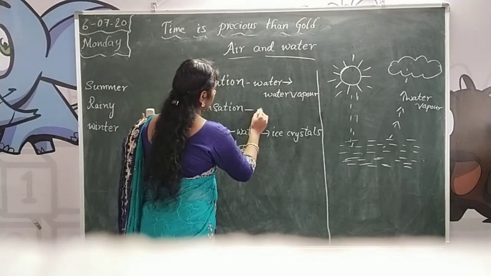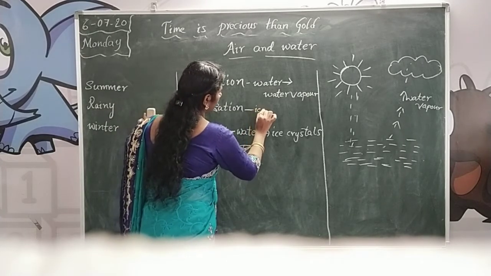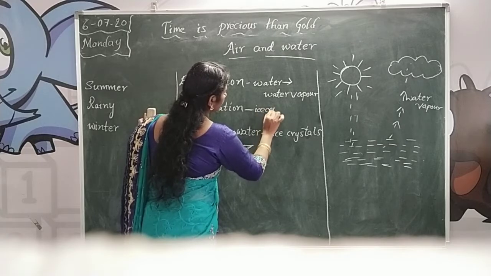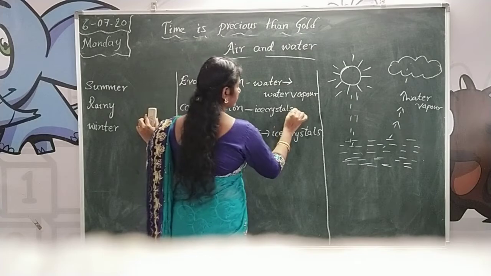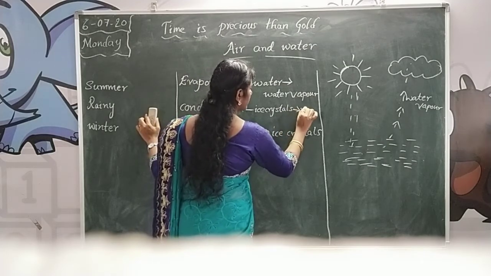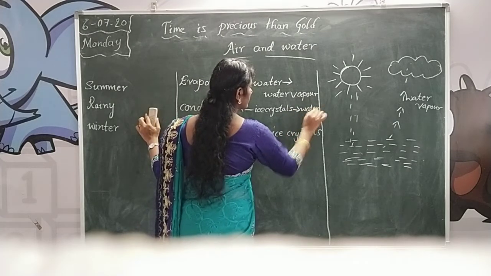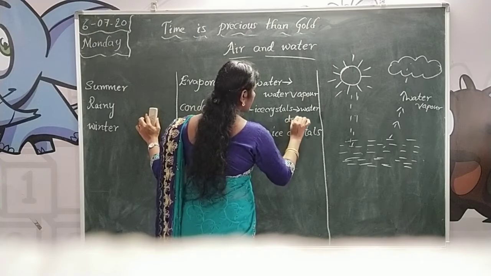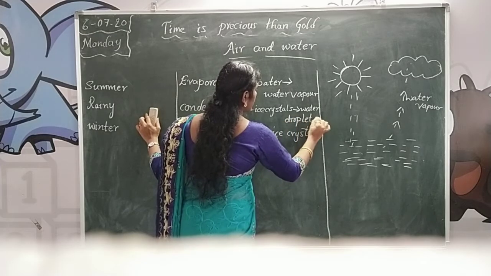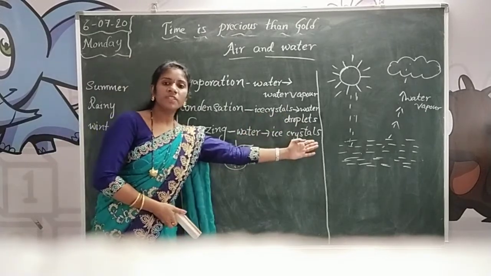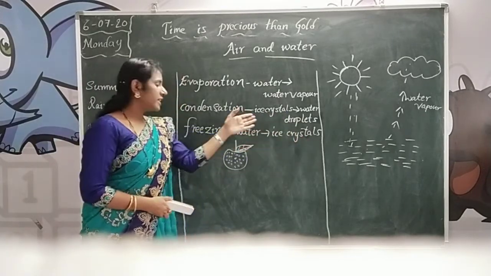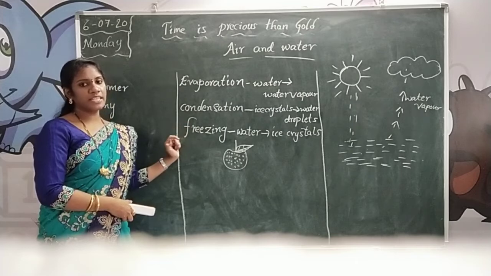Here water vapor, ice crystals to water droplets. This process we can call condensation.